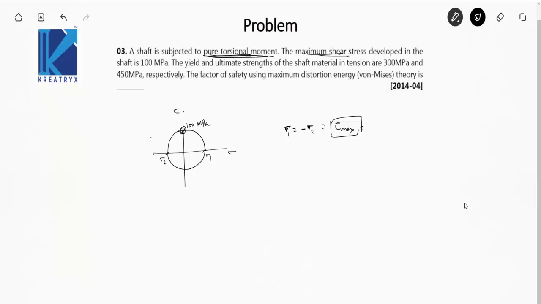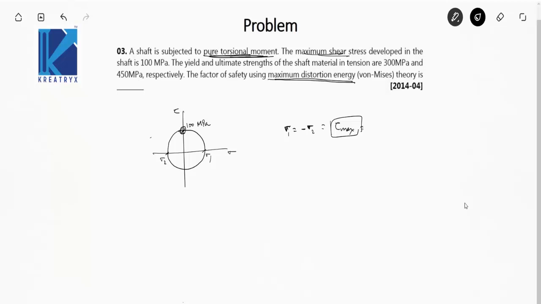Okay, the yield and ultimate strengths of the shaft material in tension are also given. The factor of safety using maximum distortion energy theory is? Okay, so in this video what you will see is that most of the questions are from the von Mises theory or the Tresca's theory. So please be careful. Please prepare these two theories very thoroughly. Generally the questions are asked on these theories. So we have to find the factor of safety using von Mises theory.